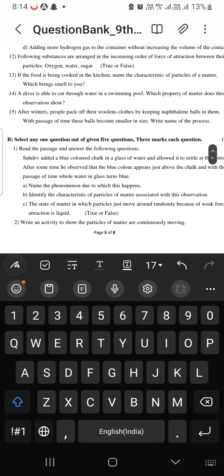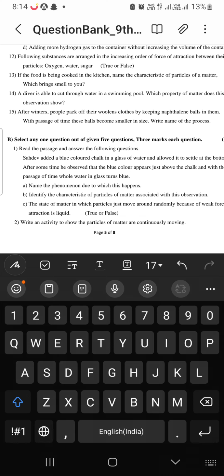Now we know water is a liquid, and the particles of water have space between them, right? And at the same time particles attract each other.